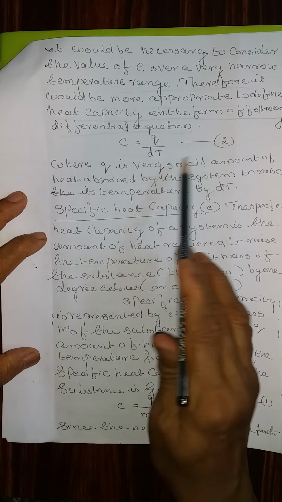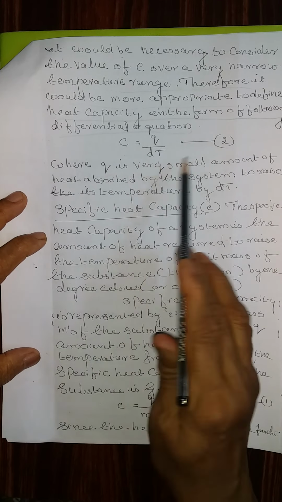This is the basic equation that we are using to determine the heat at constant volume and the heat at constant pressure. Now we are going to find out what is specific heat capacity. The specific heat capacity of a system is the amount of heat required to raise the temperature of unit mass of the substance, that is the system, by 1 degree Celsius or 1 Kelvin.